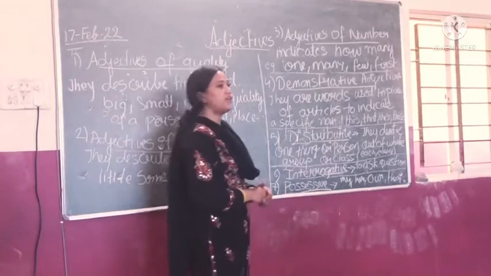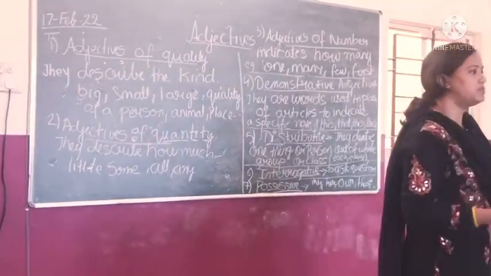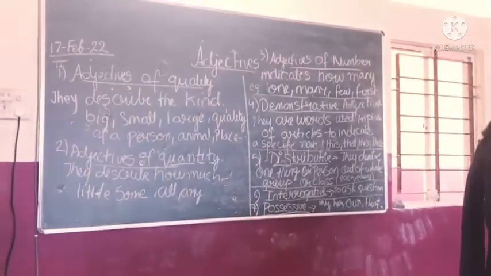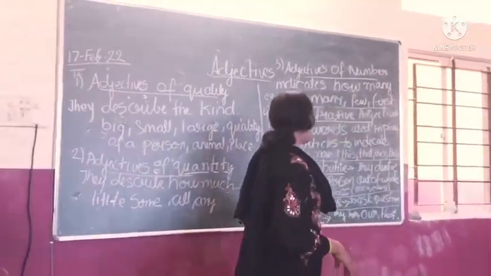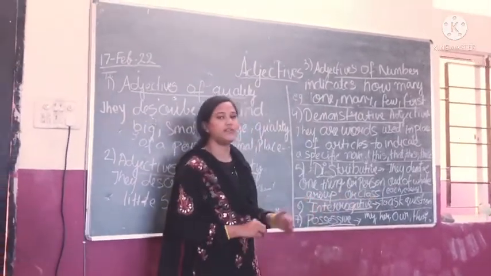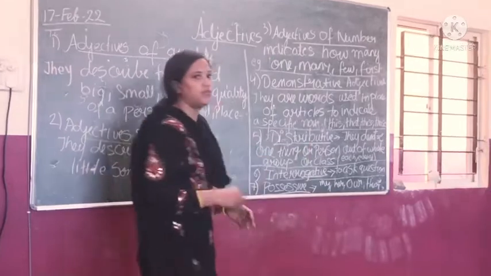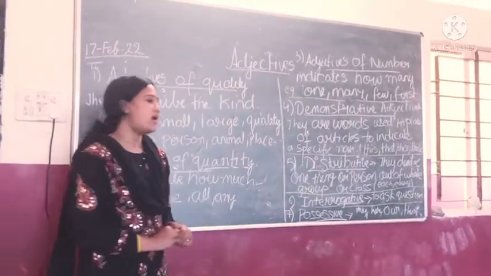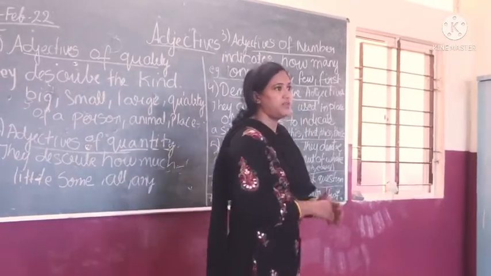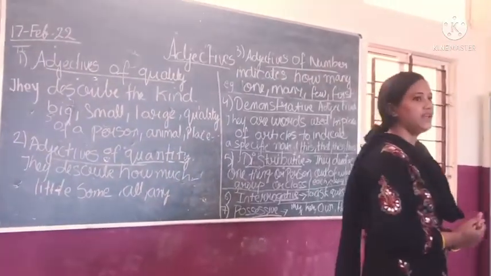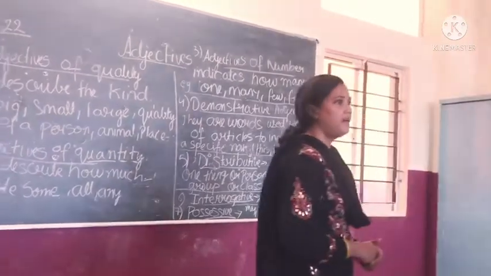Next is interrogative adjective. Interrogative adjective मतलब हम जब question पूछते हैं, where is your home? What do you want? How are you? So this interrogative adjective means to ask a question. इसके example आप खुद लिख सकते हैं: where, what, how. Next is possessive. Possessive adjective मतलब possession को describe करता है like mine, your, their.